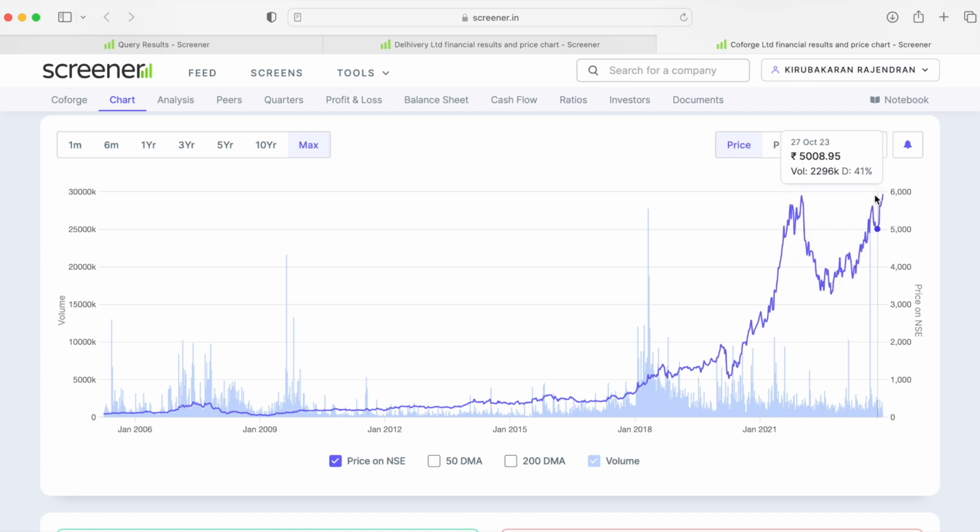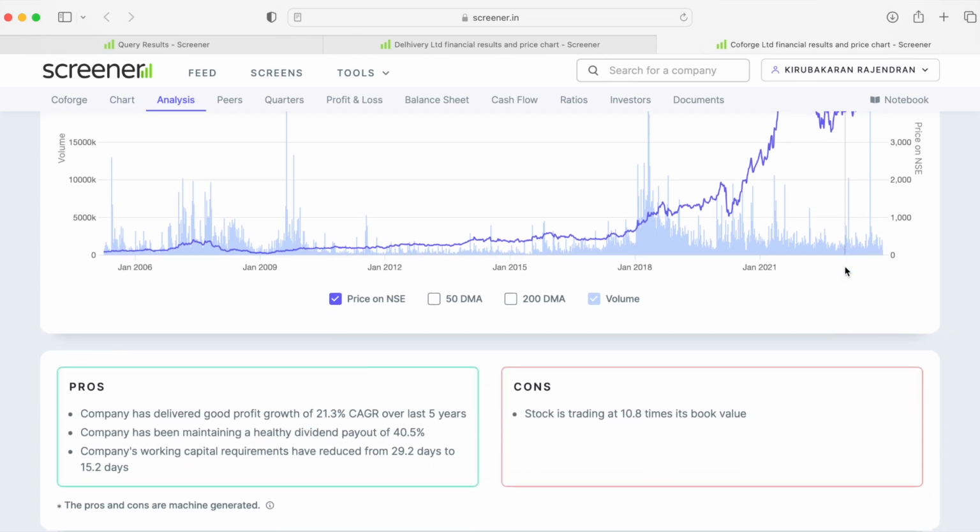If it crosses the 6,000 levels and moves up, then this could give you an even further up move, maybe more than 6,000. It can move to 7,000, 8,000, 9,000 also, because it is trying to break its previous resistance. If you are trying to buy this stock, it is well and good, but just wait until it breaks this level. If it breaks, definitely it can give a huge up move.